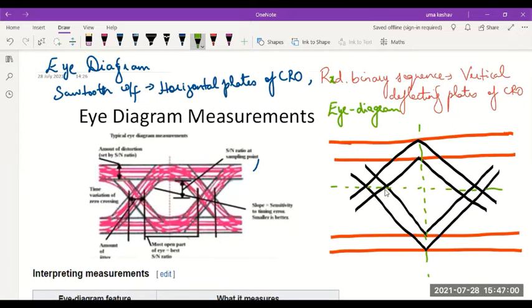And remember, normally we take this plot with overlapping signals, the signals being overlapped over one time period. So we'll consider one time period to be from here to here. So the signals are getting overlapped over one time period in order to get a plot that looks similar to the human eye, hence the name eye diagram. There are many measurements which can be done using this eye diagram. Typically, the eye diagram is used to check the effect of noise on the received signal.